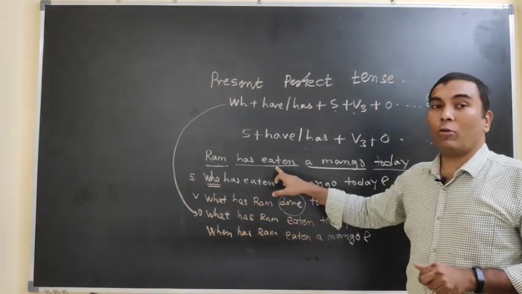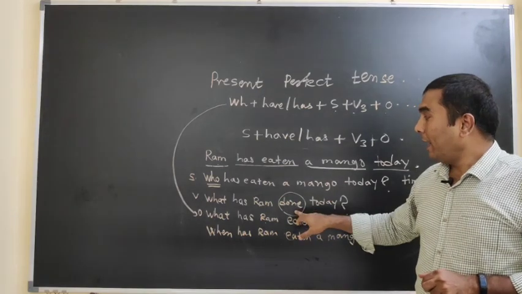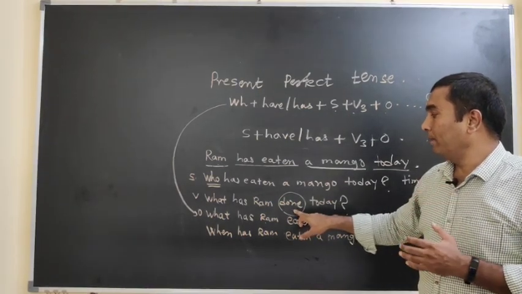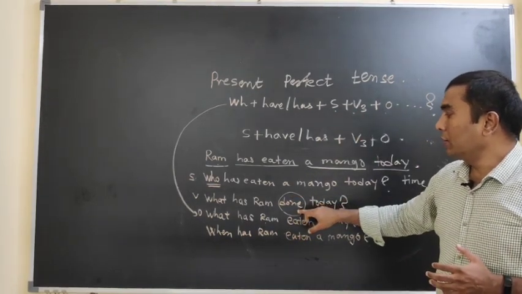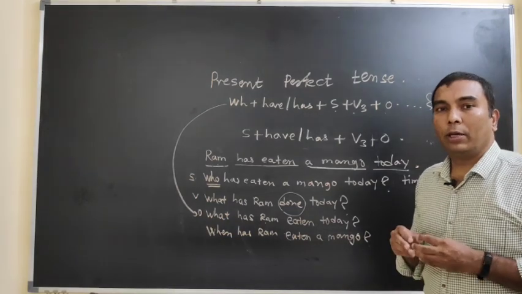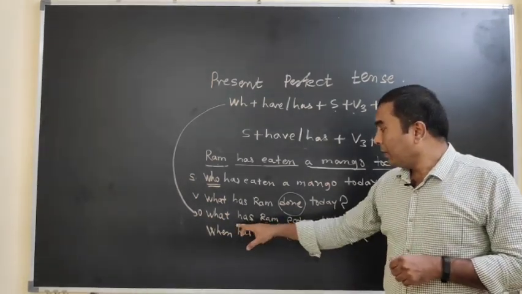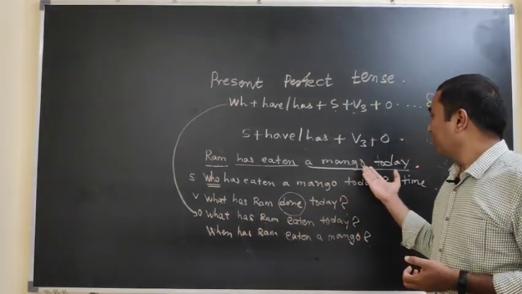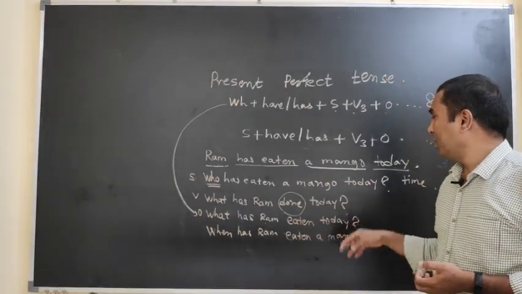Then whenever you have to ask the question to the main verb or third form of the verb, at the time of asking the third form, question to the third form of the verb, instead of the verb 3, you have to use the done as a maybe supporting, hidden supporting verb from the tense. Then there is no problem about asking the question to the object, then it is a very simple formation.